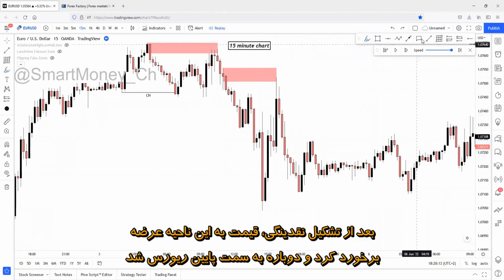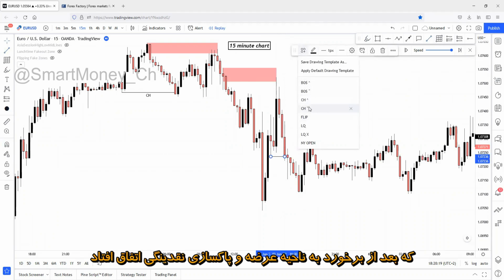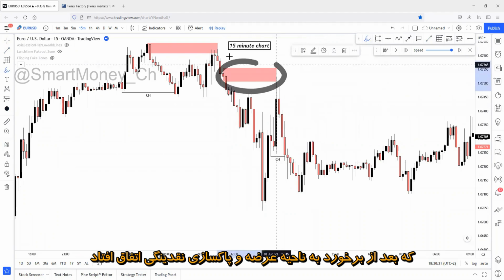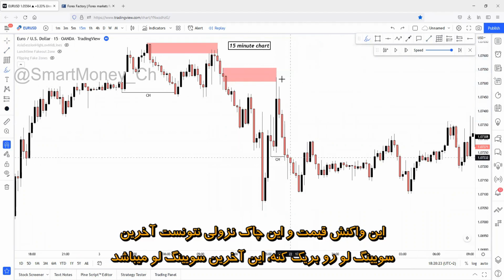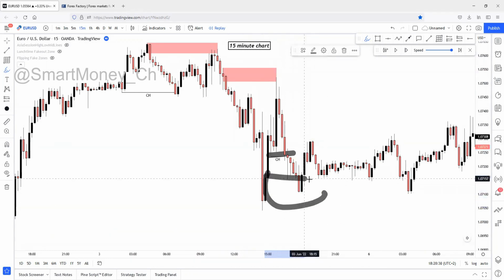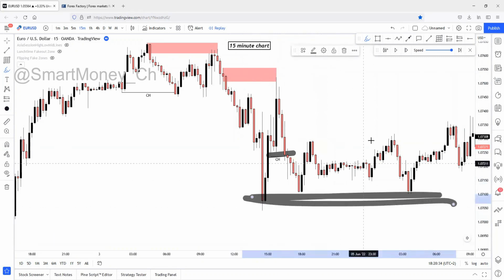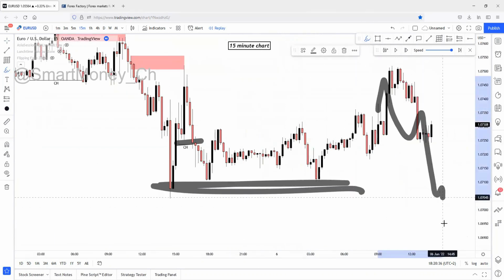After the liquidity built up, price taps this zone and reverses to the downside once again, creating a change of character. Here was a change of character once again to the downside, which has been presented after the reaction on the supply zone and liquidity sweep. This reaction and this change of character couldn't break below the last recent swing low point. This is the last recent swing low point. It has just reacted on the swing low point, meaning it's collecting liquidity. It's collecting liquidity right here. It's building up liquidity for the upcoming shorts, right?